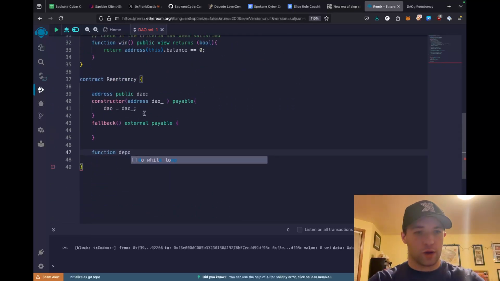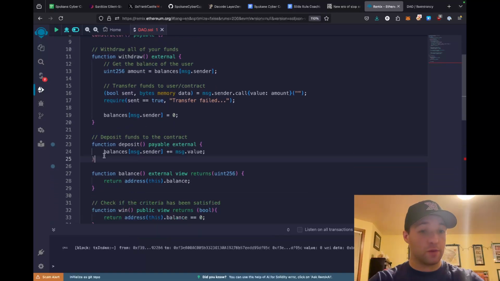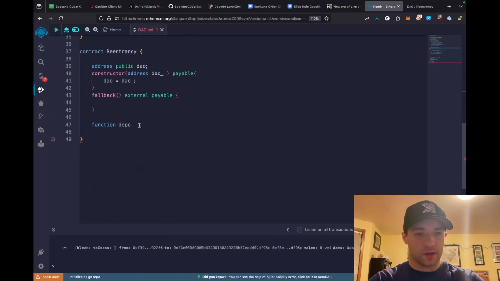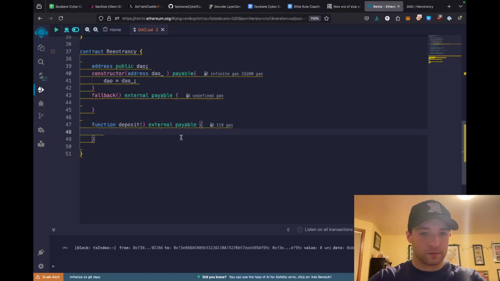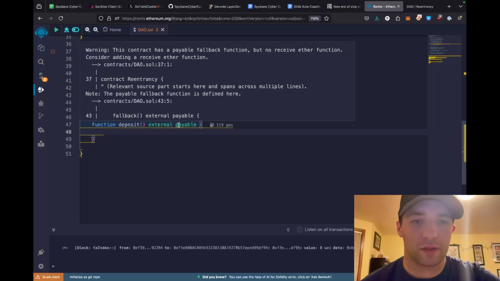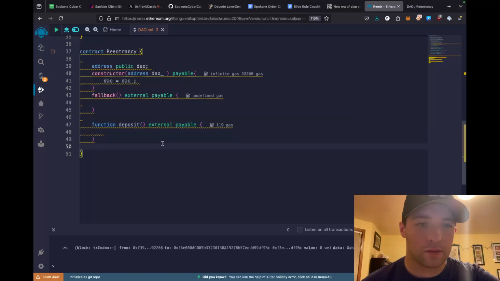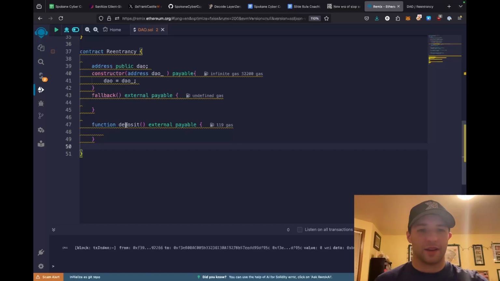So we also want to be able to implement this deposit. So we're going to do deposit external payable. Yeah, I don't like that. I'm not going to deal with that. We're going to have to deal with the yellow squiggly line.